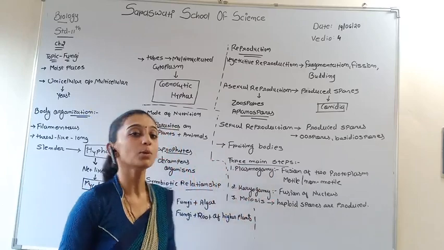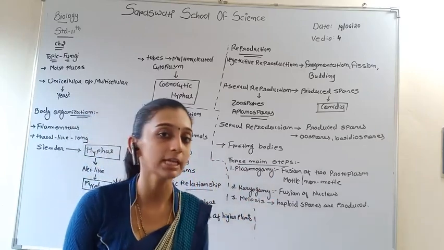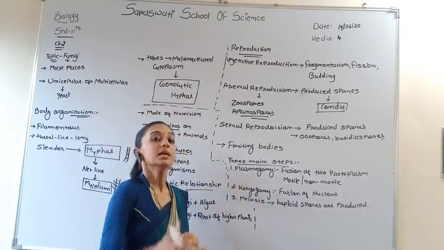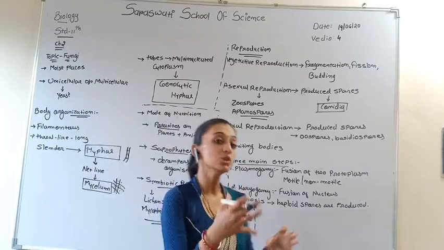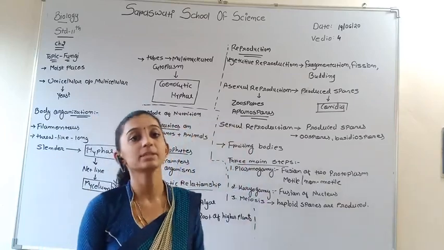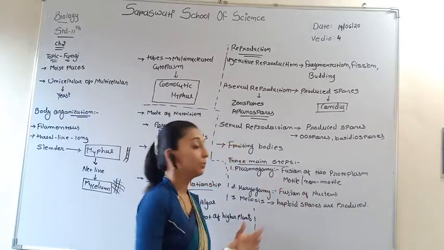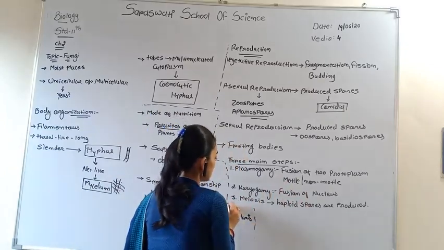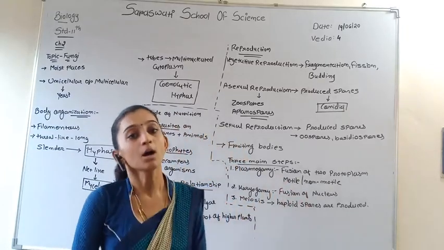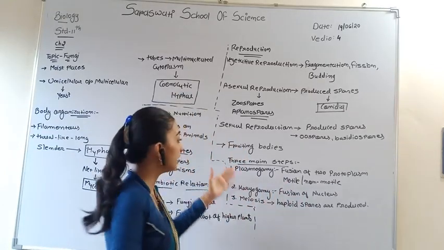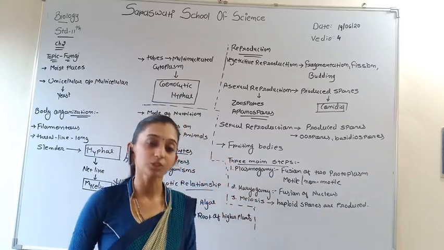Fusion of two protoplasm of motile and non-motile gametes is known as plasmogamy. Then after fusion of the nucleus of motile and non-motile gametes, it is known as karyogamy. And last, meiosis occurs and haploid spores are produced. So these are the three main steps that occur in fungus.